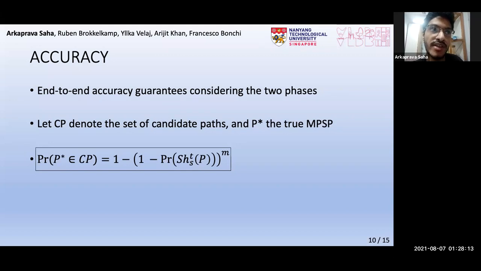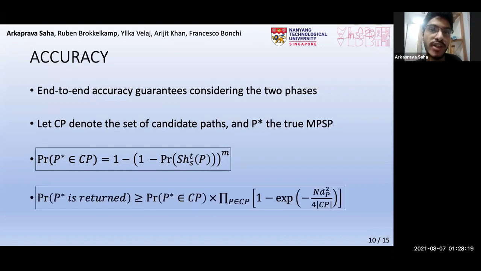Even if P star is in CP, we also need to ensure that P star is the path finally returned. This also happens with a high probability as shown in the last line.